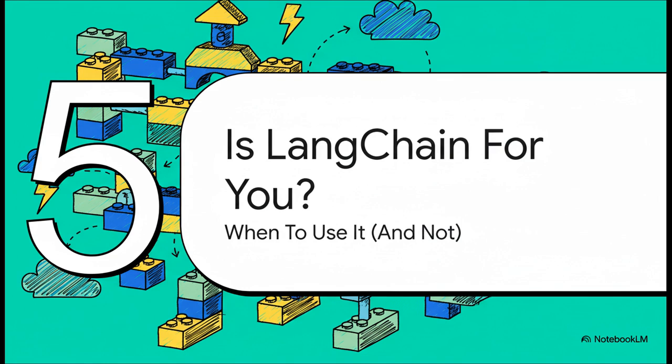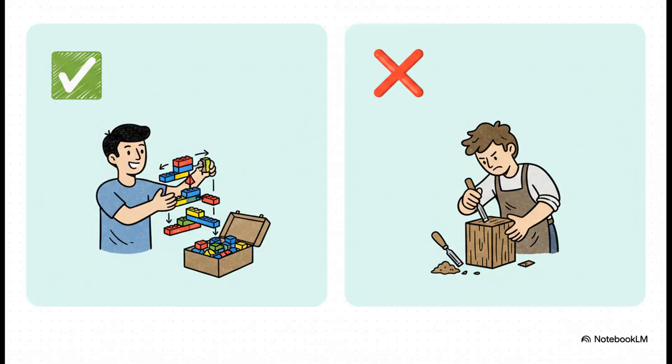Okay, so this brings us to a really practical question. With all this power and all this flexibility, how do you actually know if LangChain is the right choice for your specific project? So here's the bottom line. LangChain is the perfect choice if you want to build something quickly, if you need to connect a bunch of different tools together, or if you're building production-grade apps using common patterns like RAG, that's Retrieval Augmented Generation, basically fetching data to help the AI answer questions. But on the other hand, if all you're doing is making one simple call to an AI model, or if you need absolute granular control over every tiny detail for performance, then yeah, it might be a bit of overkill.